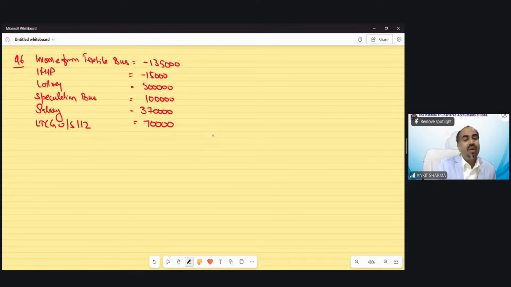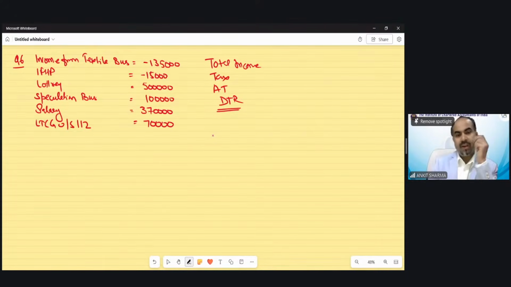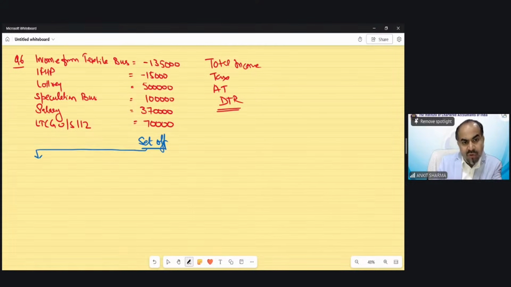And you are required to calculate the total income, the tax liability, and advance tax under the default tax regime. So now we need to solve this question. Because losses have been given, we have to apply the set-off provisions first to find out the GTI and TI. So for set-off concepts, I always recommend solving this question in horizontal form.